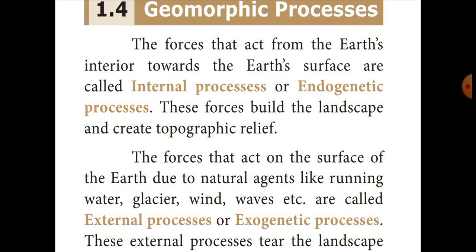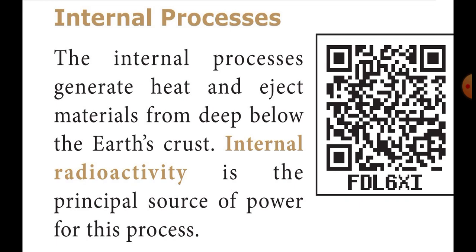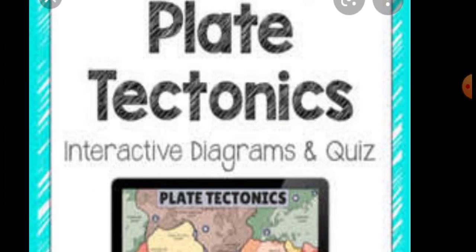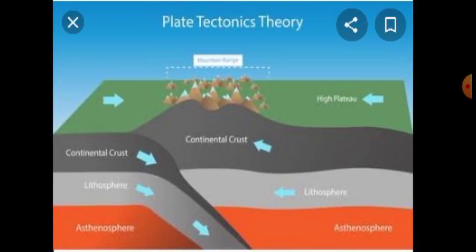Then these internal processes generate heat and eject materials from deep below the earth's crust, and it is called internal radioactivity. That means internal radioactivity is the principal source of power for this process. Okay, then next we learned about plate tectonics.